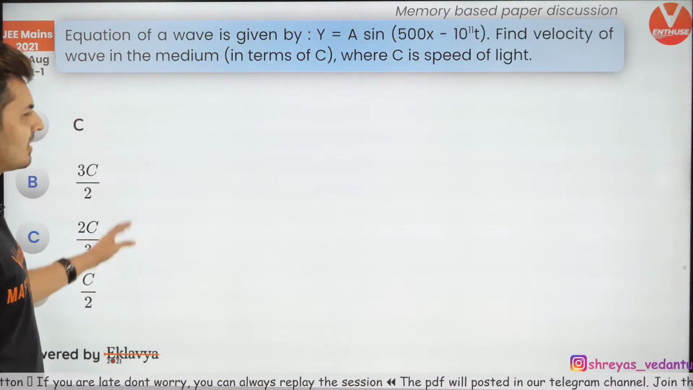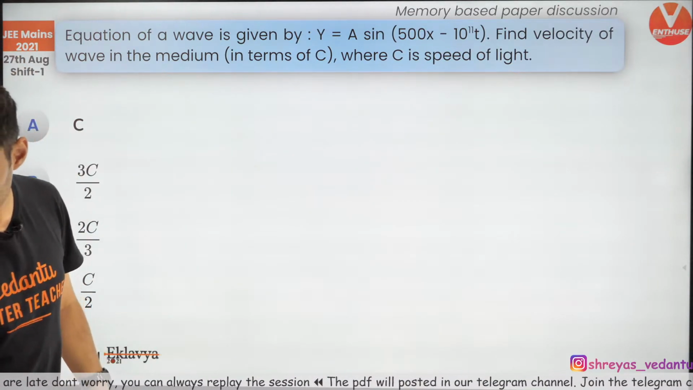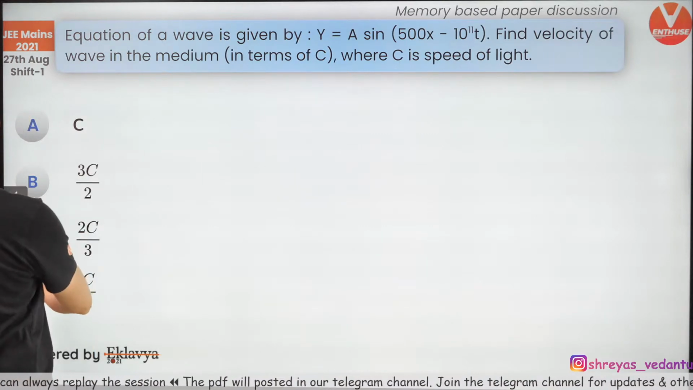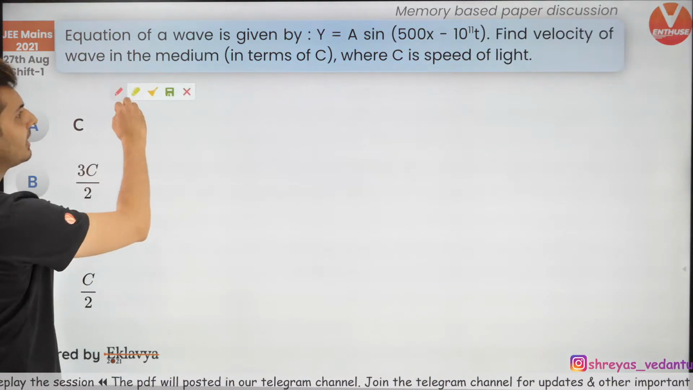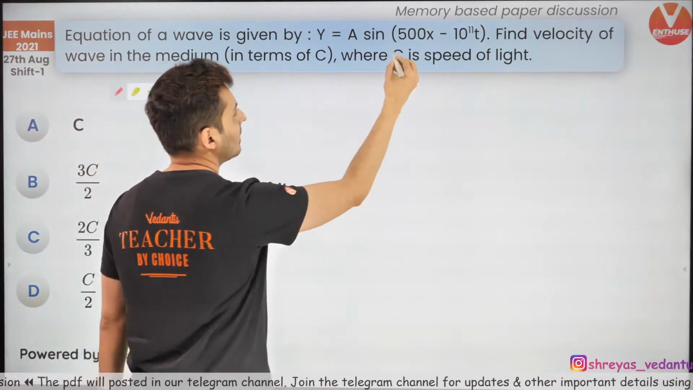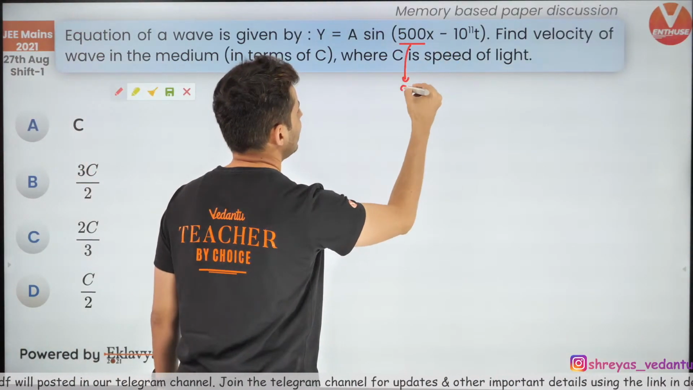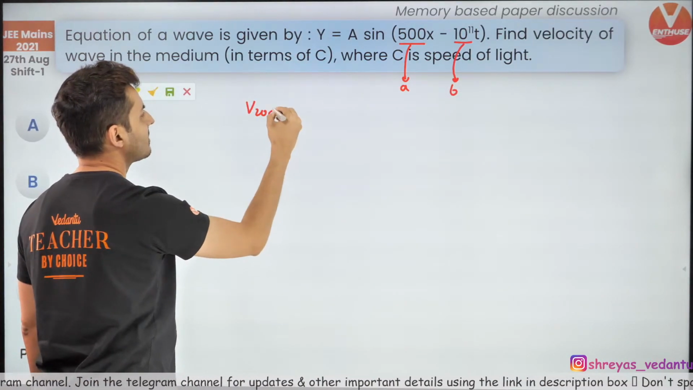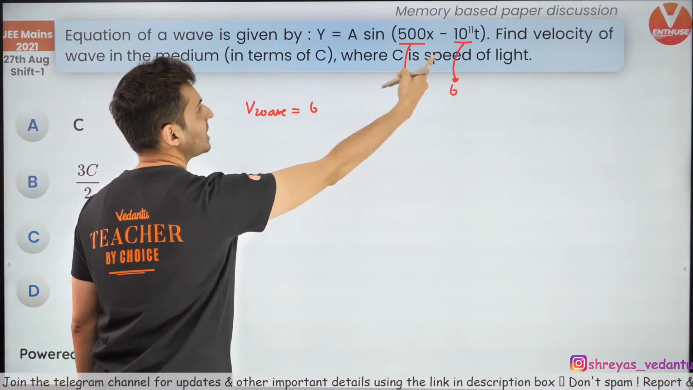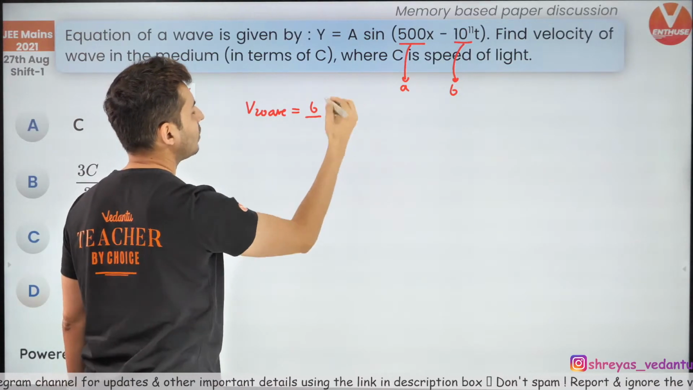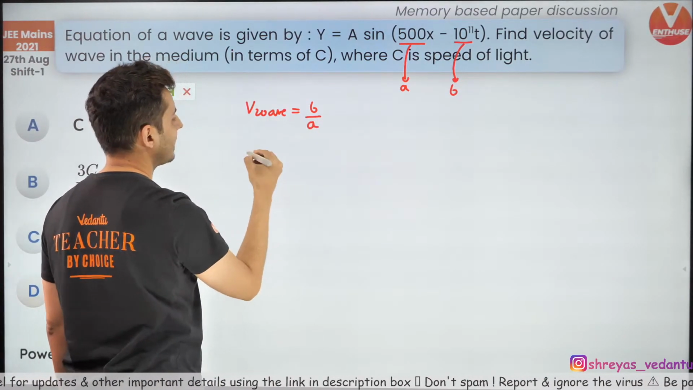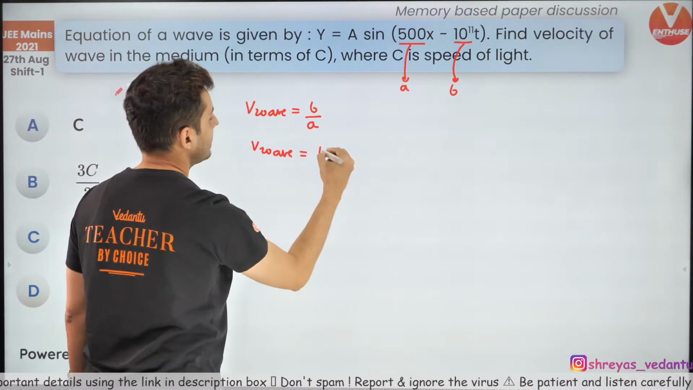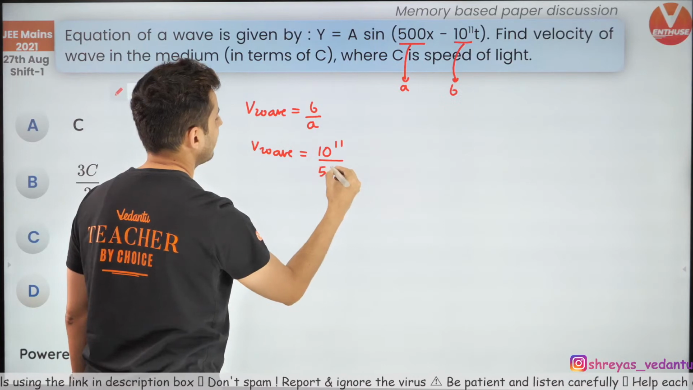Now you have the equation. This was easy, guys. This is not at all difficult. What you have to do is find the speed of the wave in terms of the speed of light. If you notice, this is A and this is B. The speed of a wave is the coefficient of the time term divided by the coefficient of the x term, B by A. So the speed of that particular wave will be 10 to the power 11 divided by 500.